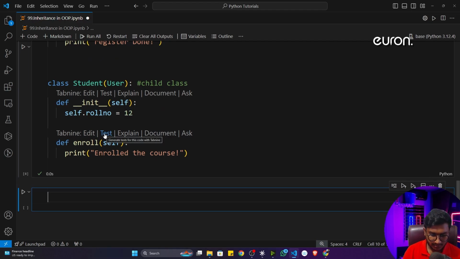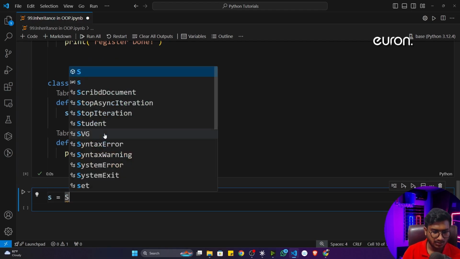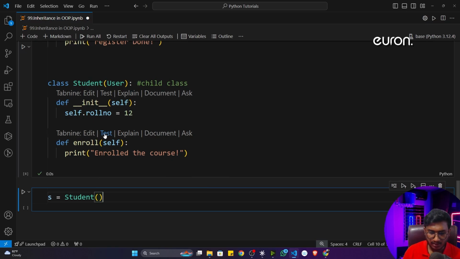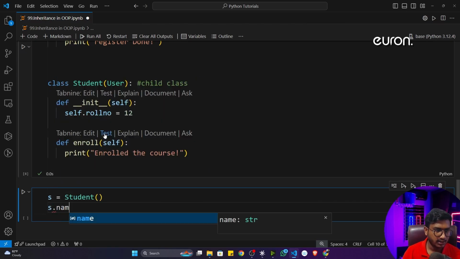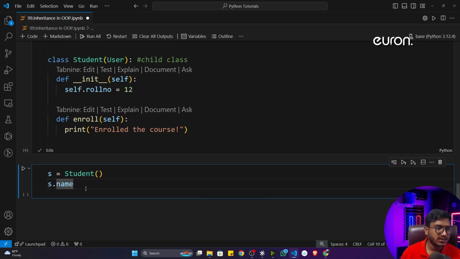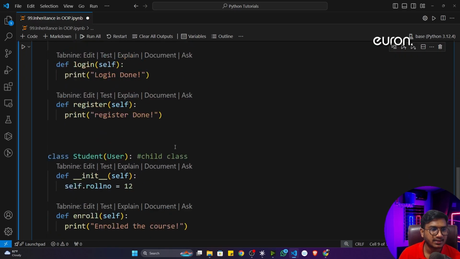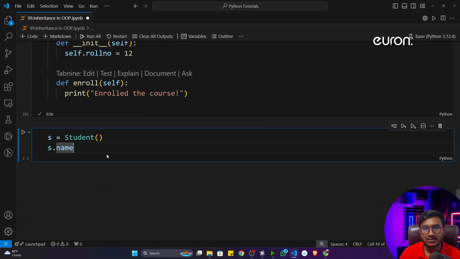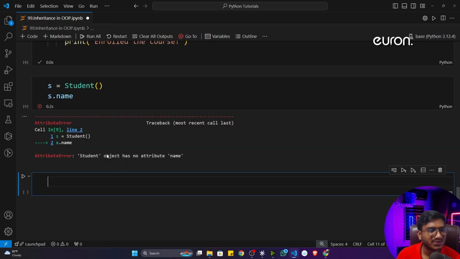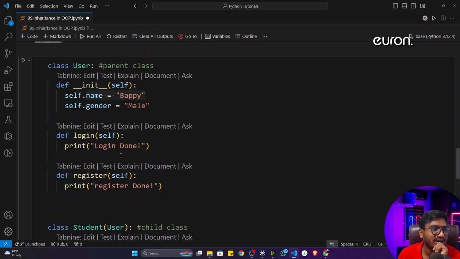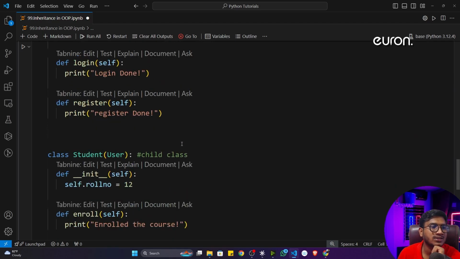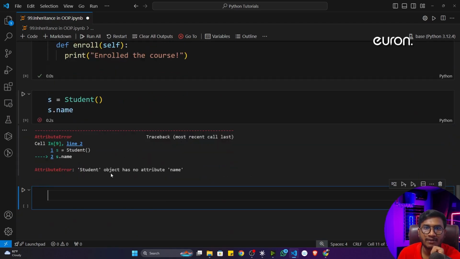First of all, let me define the student object. Now if I write, let's say, s.name, that means I want to access this name, which is present inside my parent class. Now, if I execute this code, what will happen? See, it will throw me one error. It will tell me the student object has no attribute name. Why? Because I told you I can access my parent class's non-private properties, but why is it not able to access this name attribute?